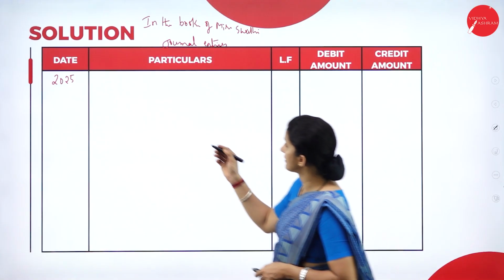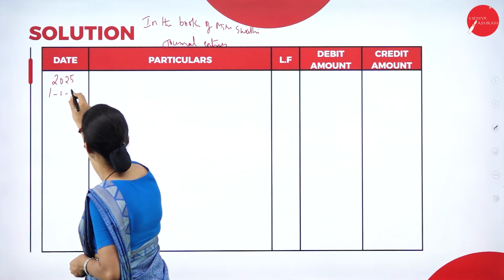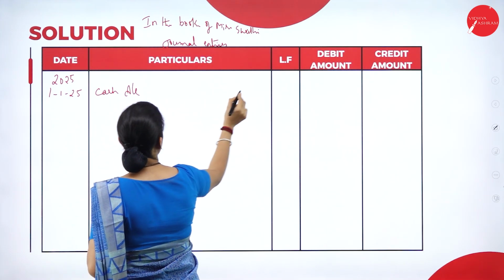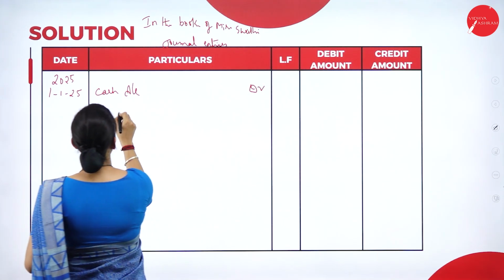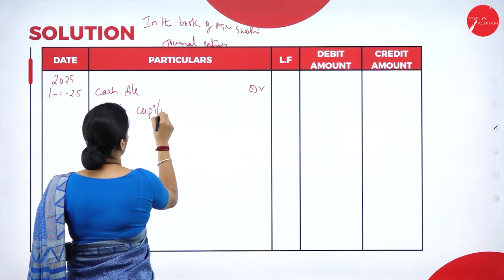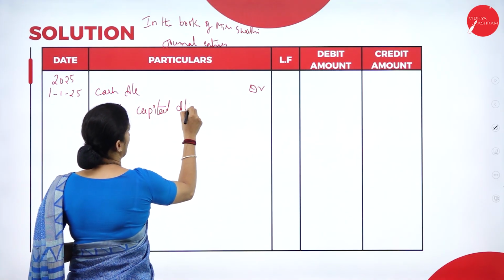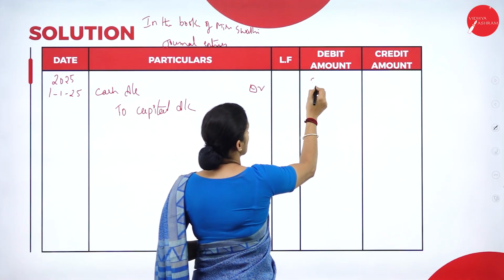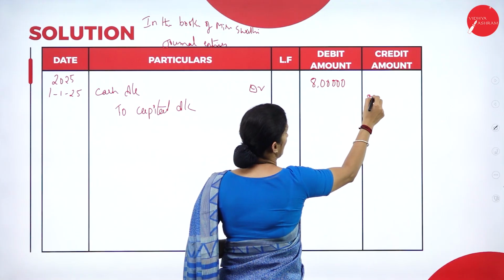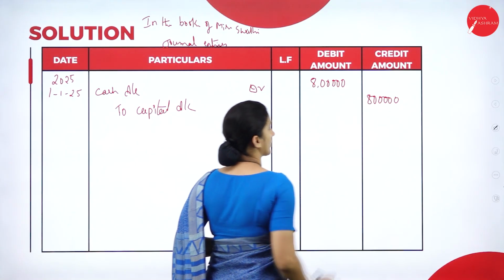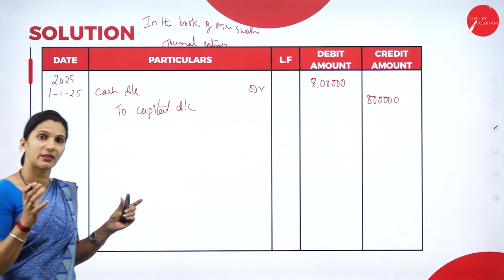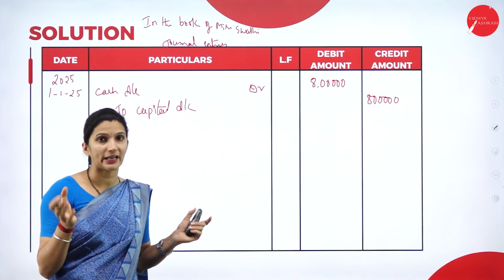So your entry will be on 1/1/25, cash account debtor to capital account. The amount here is 8 lakh. So when the business is commencing, they are bringing cash of rupees 8 lakh into the business.